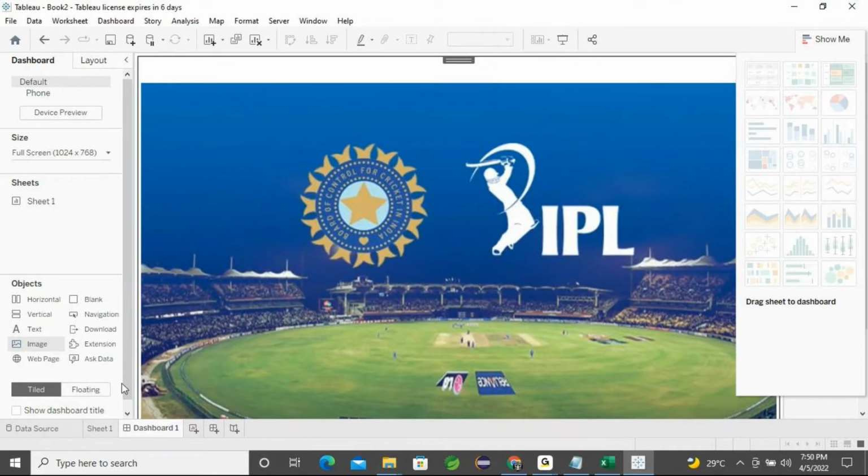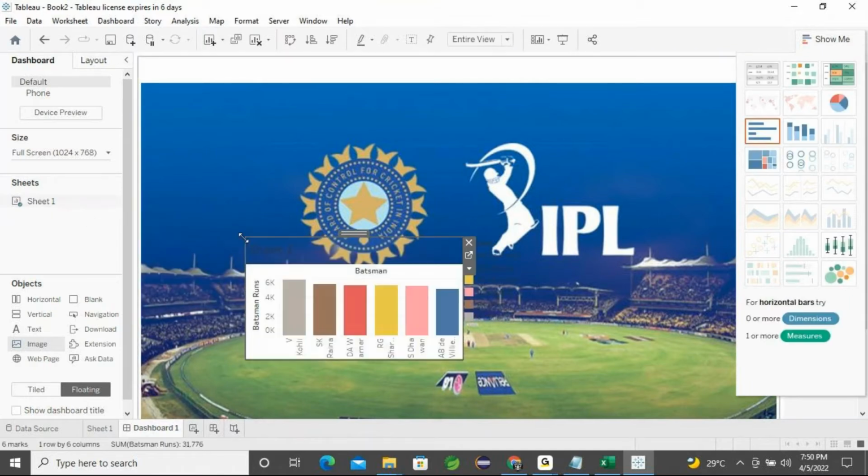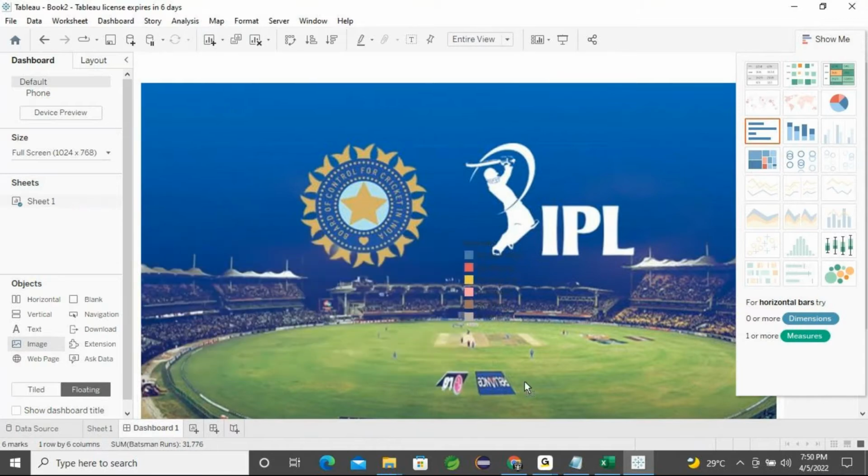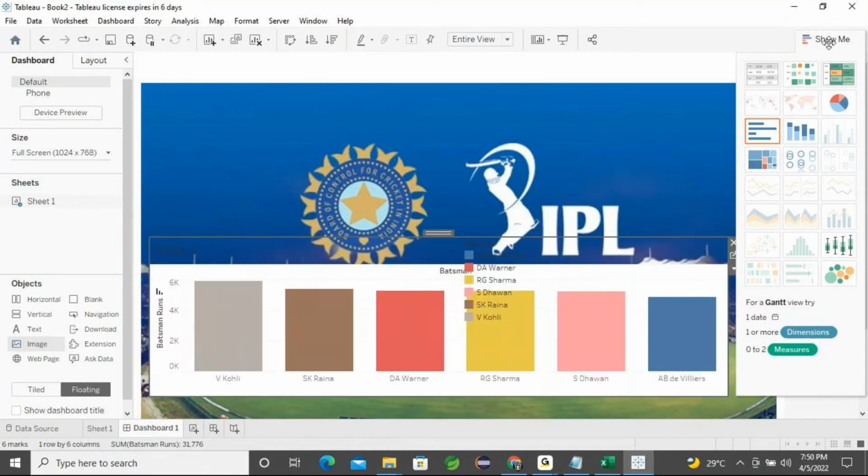Most important thing I said: choose this floating option. Once you're done, you can drag this particular image here and make it bigger, still bigger, from the last section. I'll remove this one.